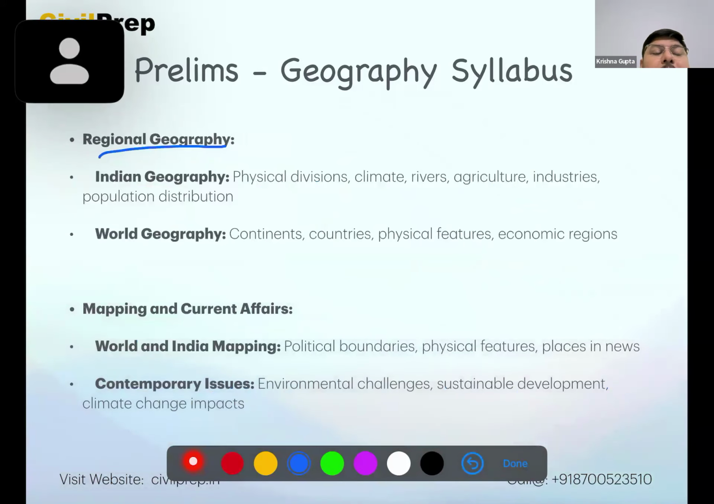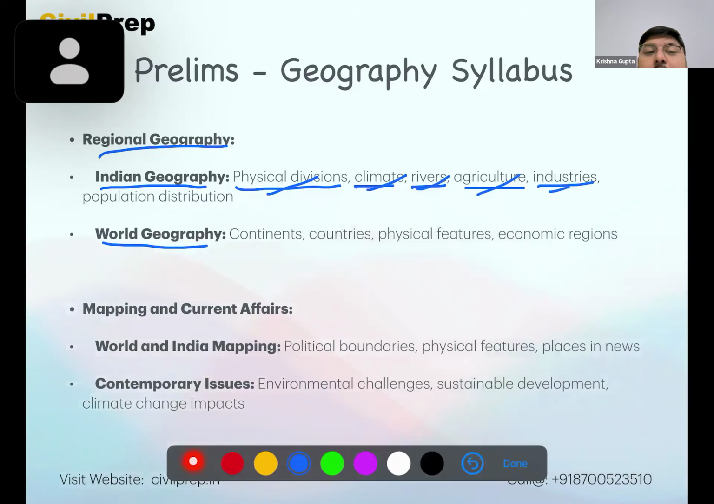Then we have regional geography. Here we see it from the perspective of Indian geography and world geography, where we look at the physical divisions like mountains, rivers, plains, plateaus, peaks, passes, etc. Climate, rivers, agriculture, very important, industries, and population distribution.